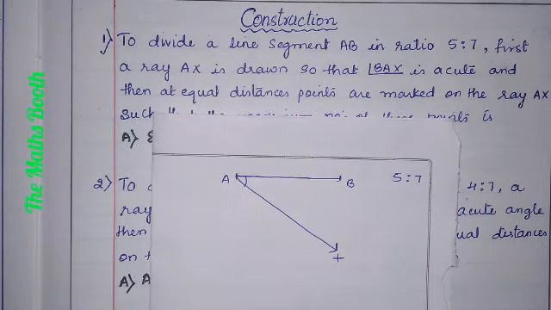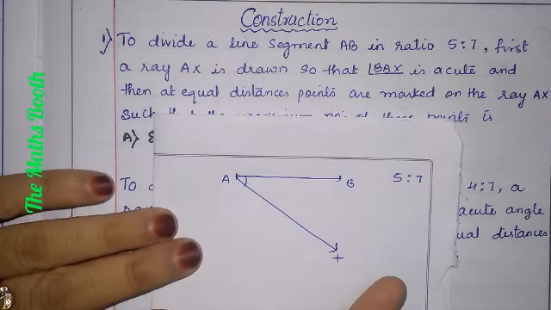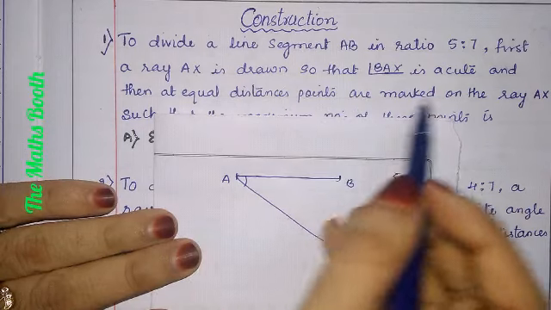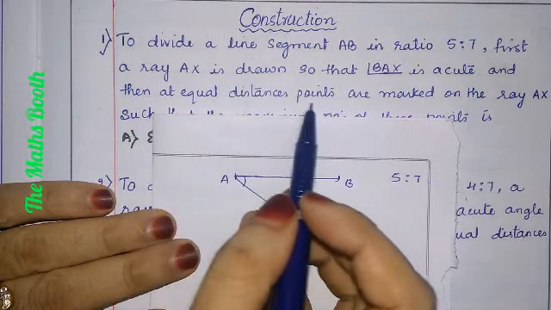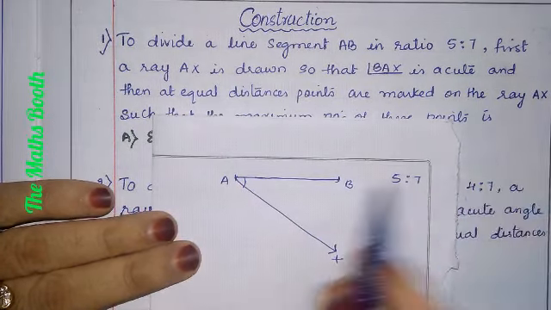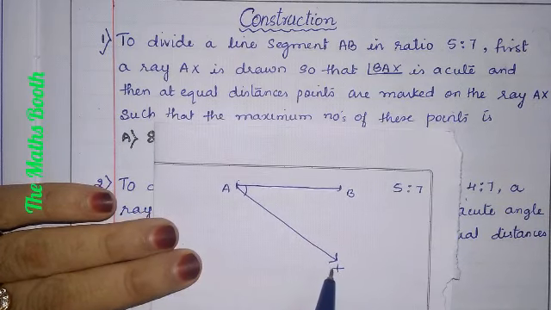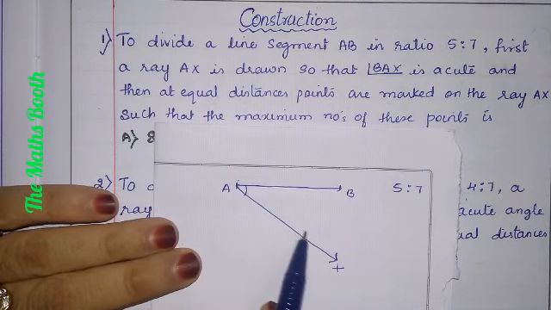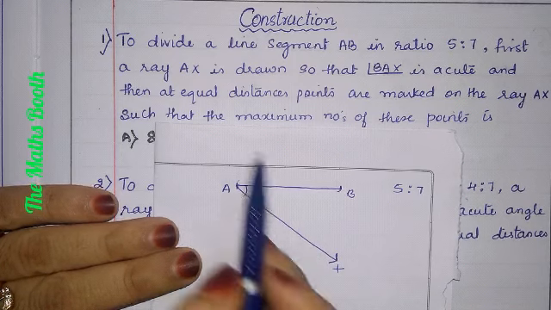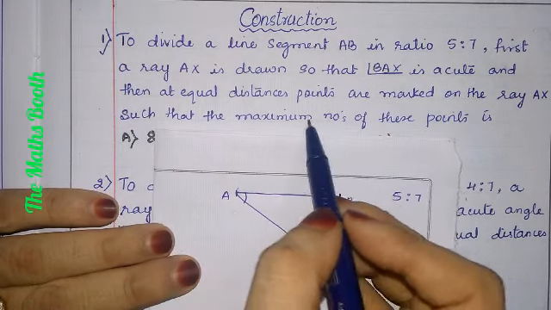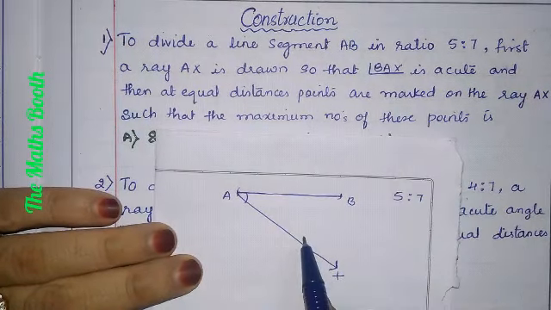As they told in the question, we have drawn an acute angle. Then at equal distance, the points are marked on AX. They are asking how many points will be marked on AX, such that the maximum number of these points are.